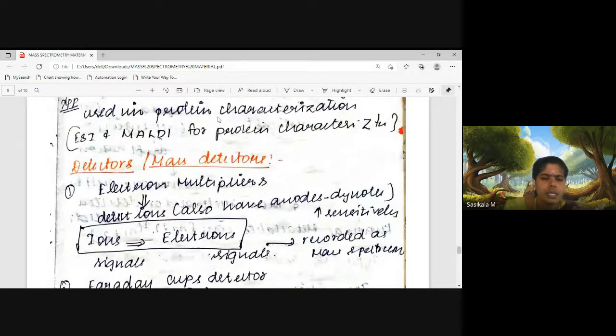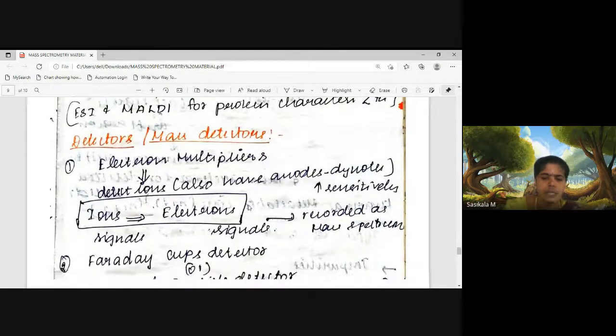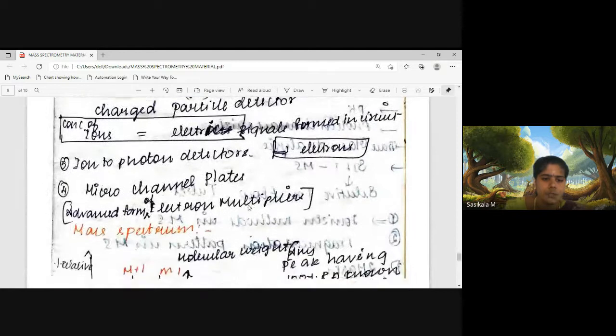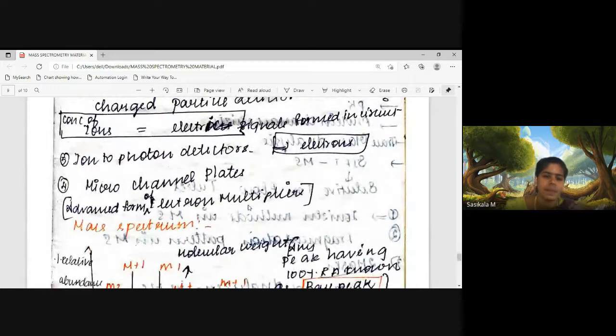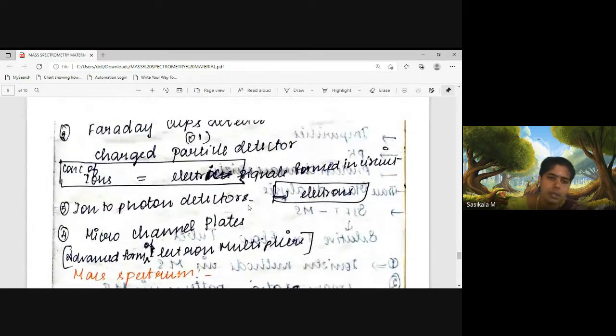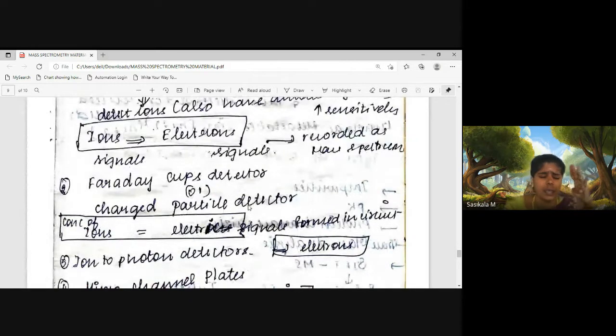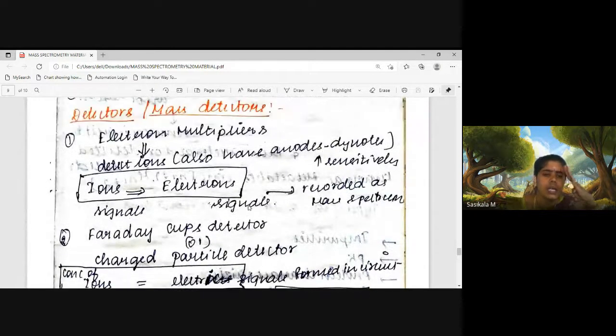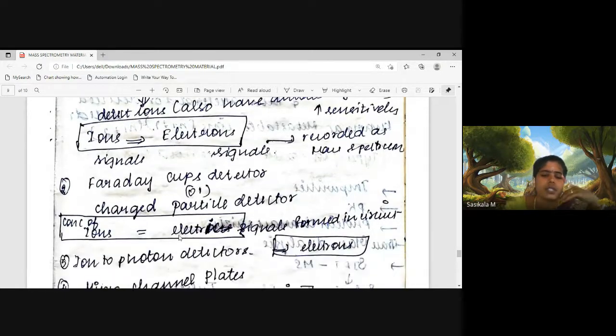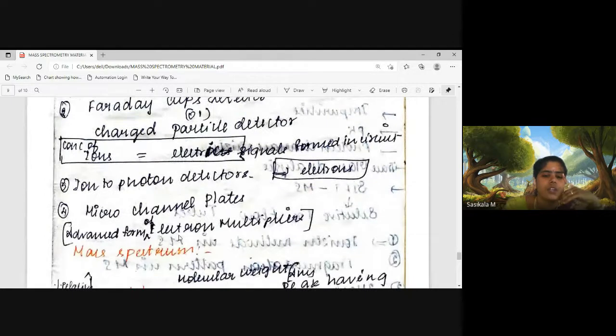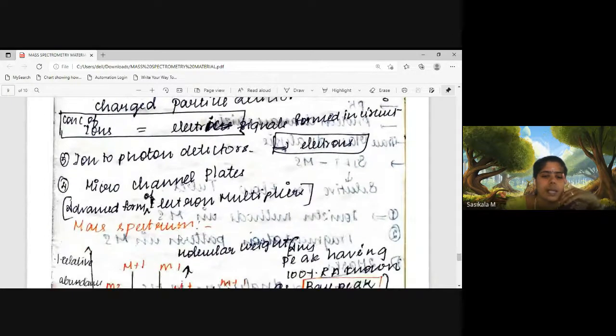So what are the detectors? Electron multipliers, Faraday cup detector, ion to photon detector, microchannel plates. Here also there are four detectors, so you can remember the points. Four detectors are used: electron multipliers, Faraday cup detector or charged particle detector, ion to photon detectors, and microchannel plates, which are electron multipliers.